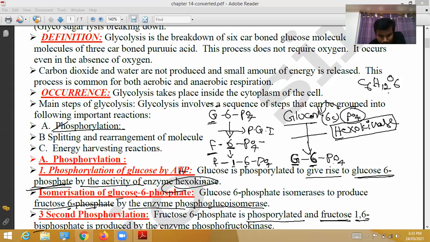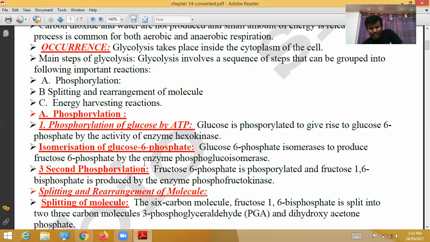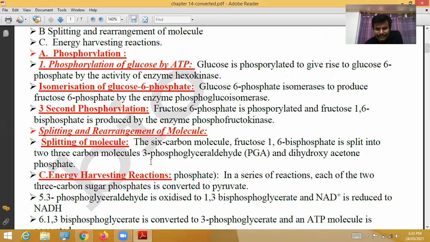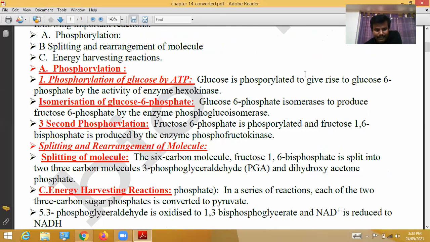This phosphate is added by the enzyme phosphofructokinase. This is called phosphorylation. It is very easy now, nothing difficult.